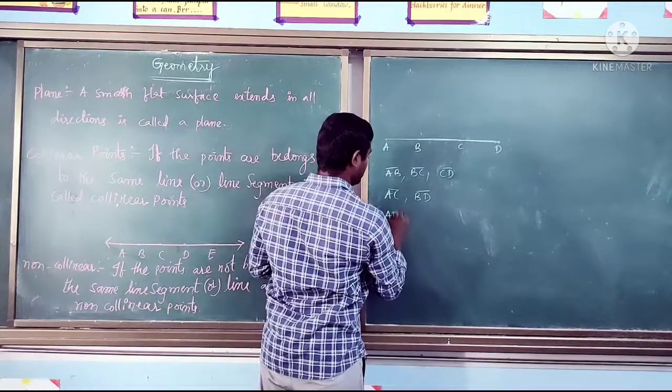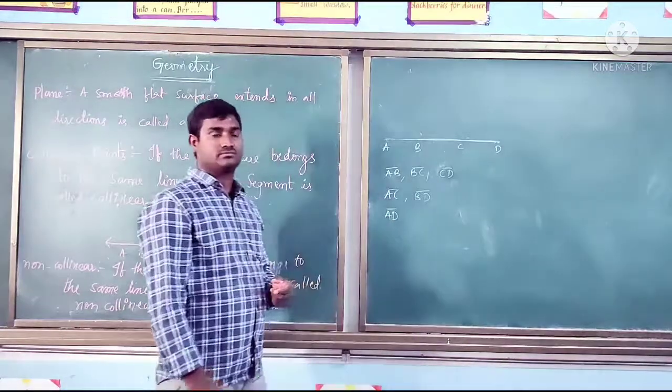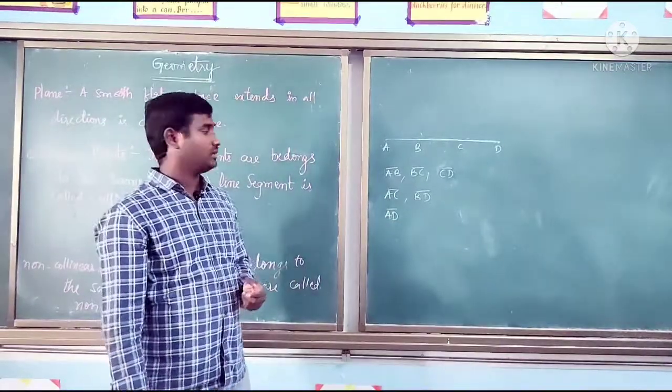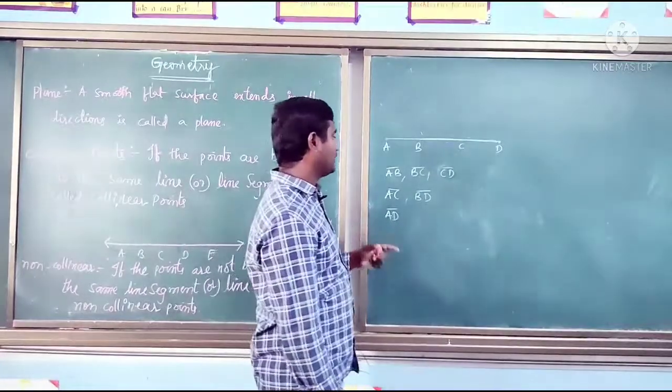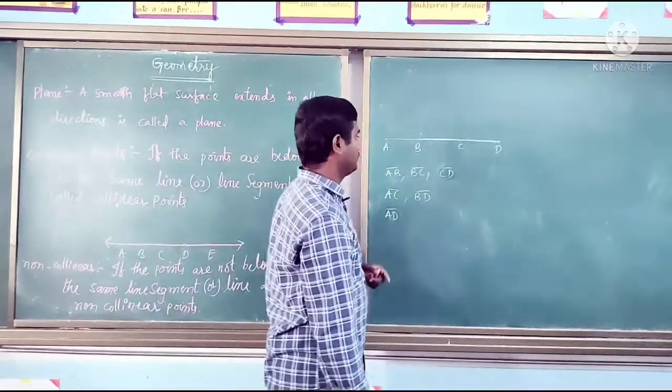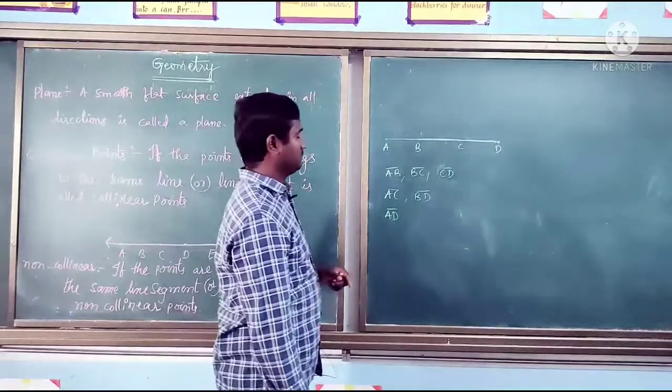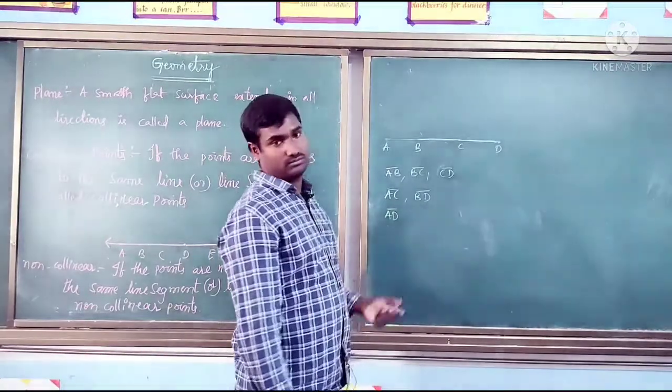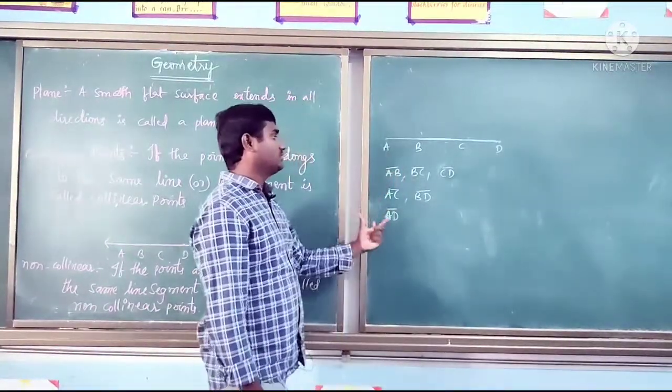Can you write any other line than this? No. Okay, so like this we can write.